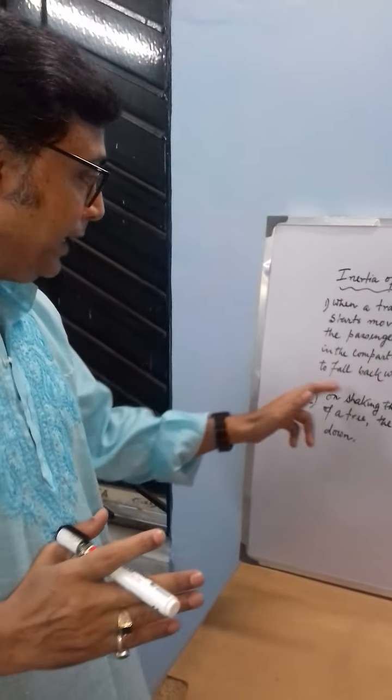The lower portion of the body comes into motion simultaneously with the train, but the upper portion of the body remains at rest. So the lower portion is in motion and the upper portion is at rest, and the person tends to fall in the backward direction.